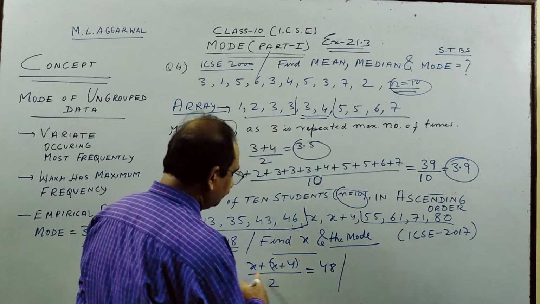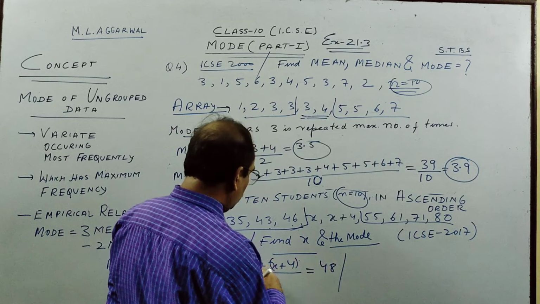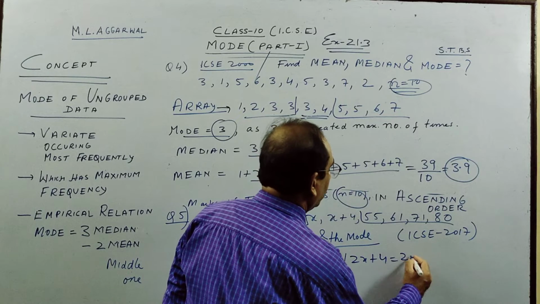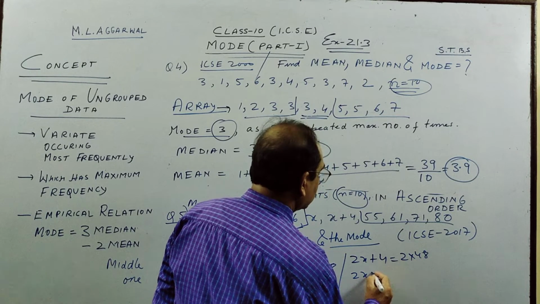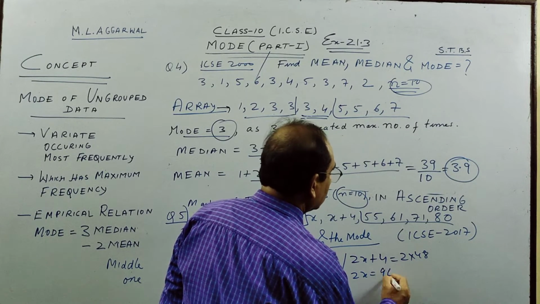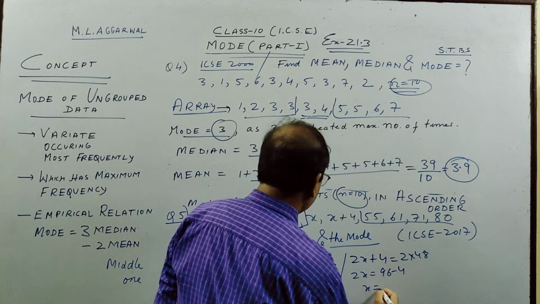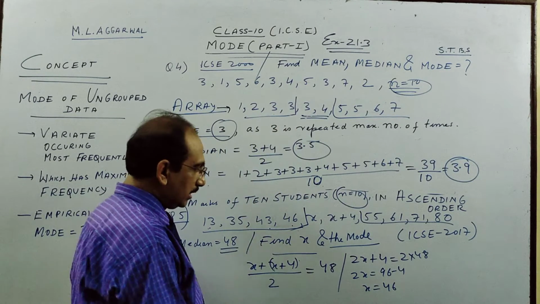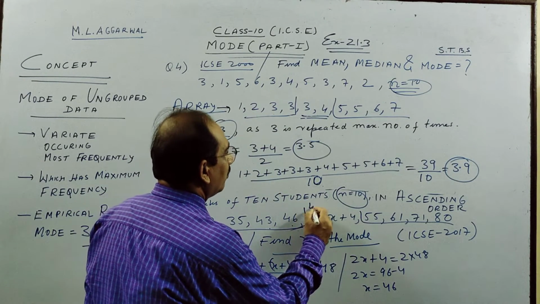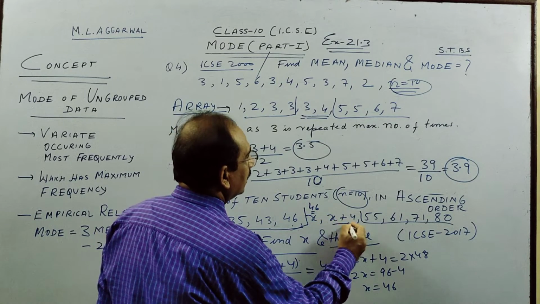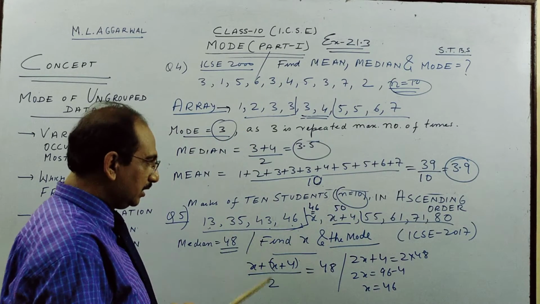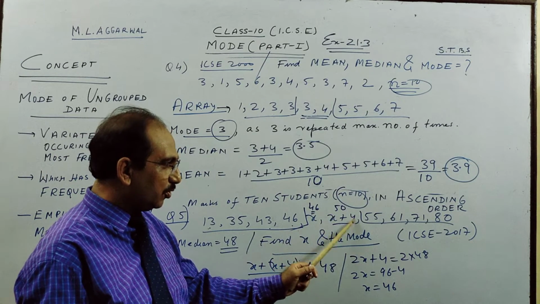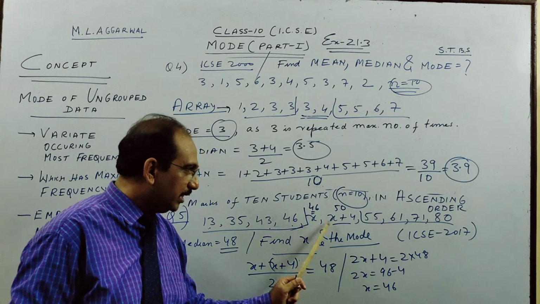Now let us solve. This 2 goes up. This is 2x plus 4 is equal to 2 into 48. 2x is 96 minus 4. So x is 92 by 2, 46. So x is 46. So children, once you put x as 46, this becomes 50. So see this again: if you put x as 46, this x plus 4, 46 plus 4, is 50. So full data, every detail you know.